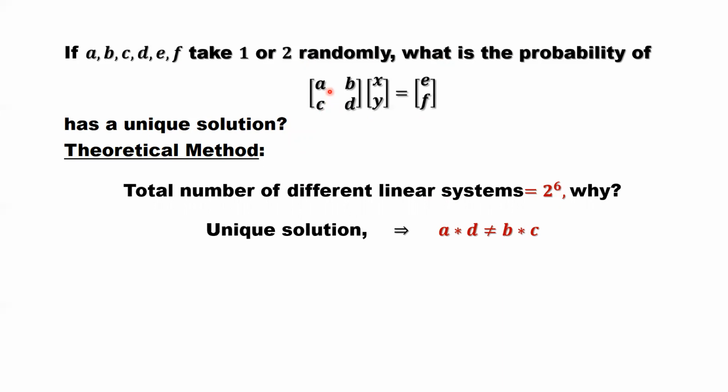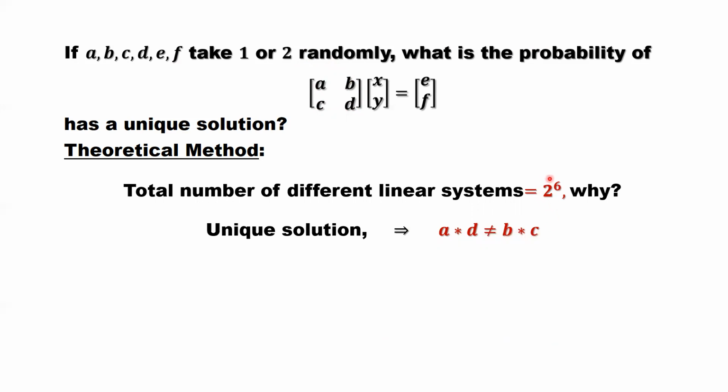In a 2-dimensional linear system, if the linear system has a unique solution, that means A times D does not equal B times C. This is the same meaning as the determinant of this matrix is not 0, or this matrix is invertible. So based on this condition, A times D does not equal B times C.